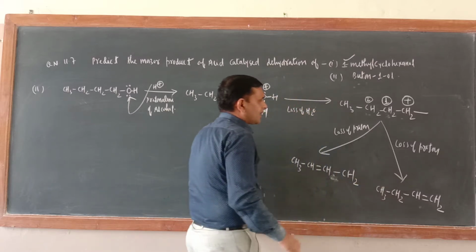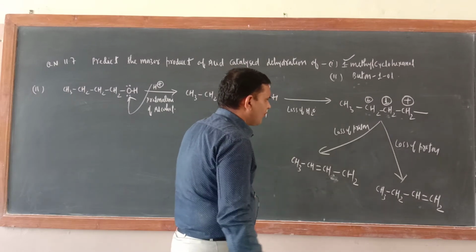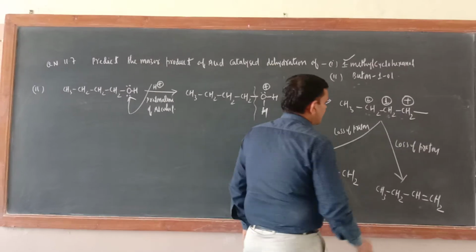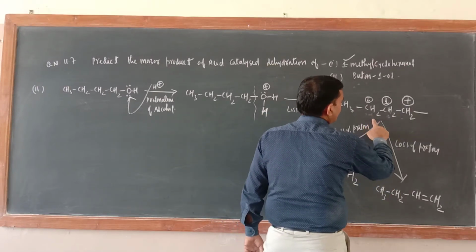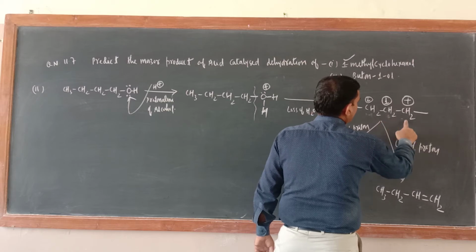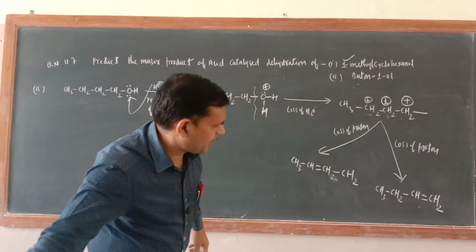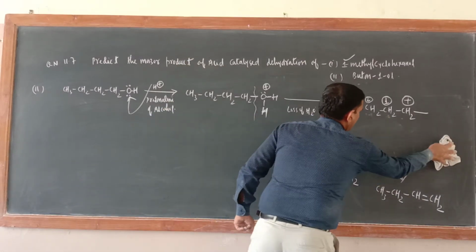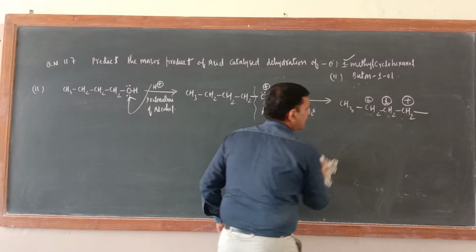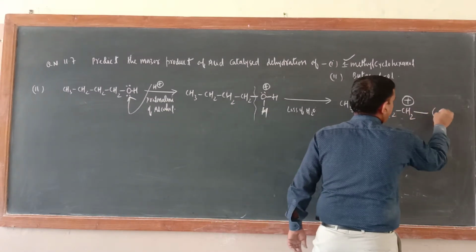CH2. Okay. We can do one thing, and that would be the better. What would be that thing? See, if anyhow we shift one proton from here to here, then what would be there? 1,2 hydride shift. Do this one. Just see. A 1 degree carbocation is generated here. Now, which carbocation is generated? 1 degree carbocation. Write down here.